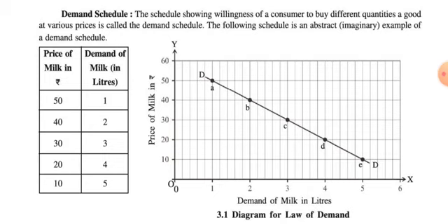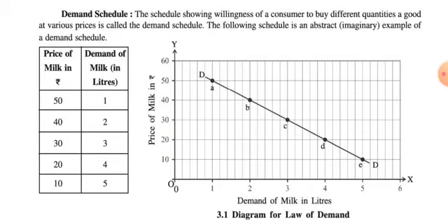The schedule showing the willingness of a consumer to buy different quantities of a good at various prices is called the demand schedule. Remember the meaning that we discussed in the very first lecture of this chapter 3: when anything becomes a demand, it basically requires 5 elements.